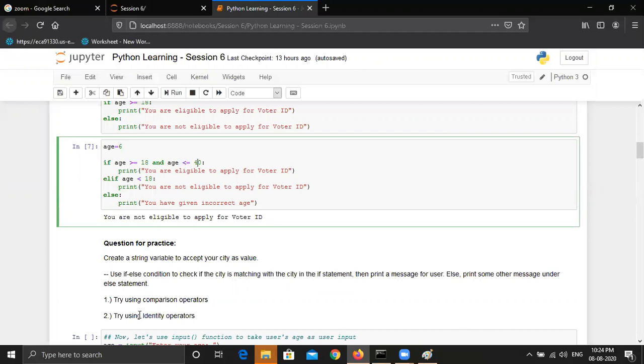Can anyone tell me what were the identity operators that were discussed in the last session? Any random guesses? Hi, Kashish. Yes, Anusha. Hello.